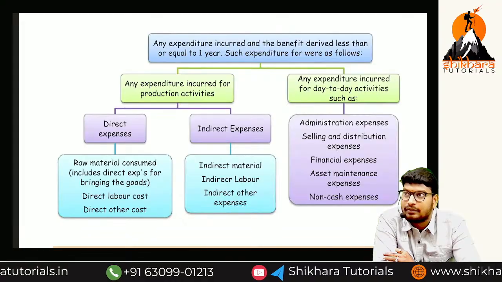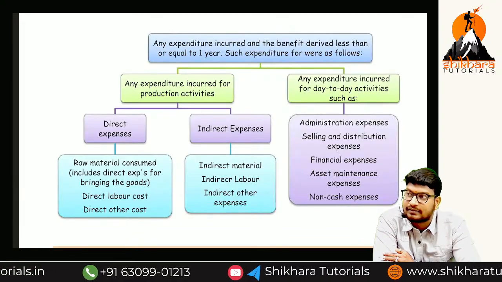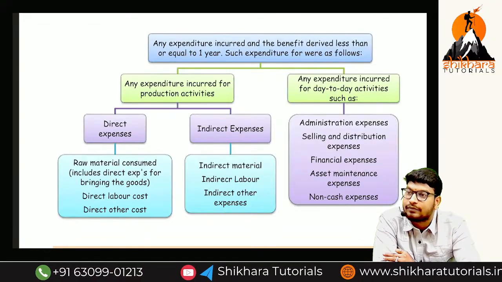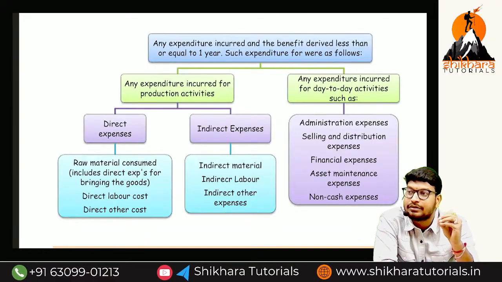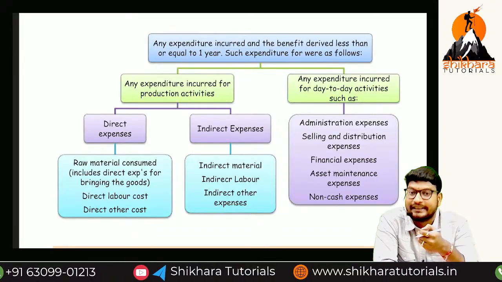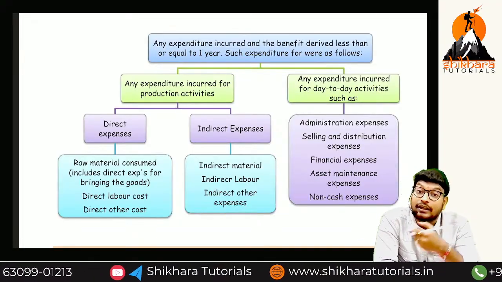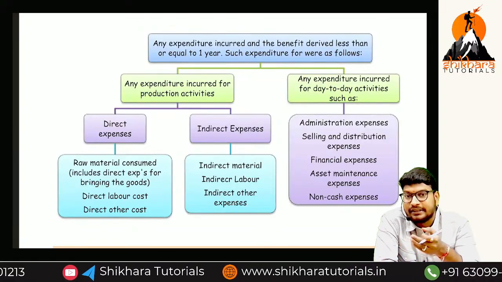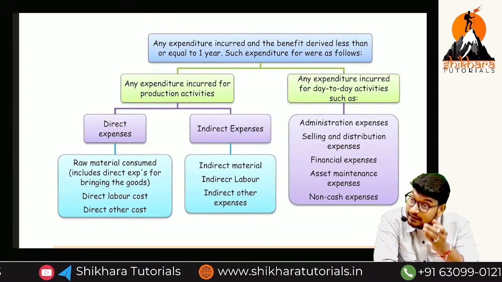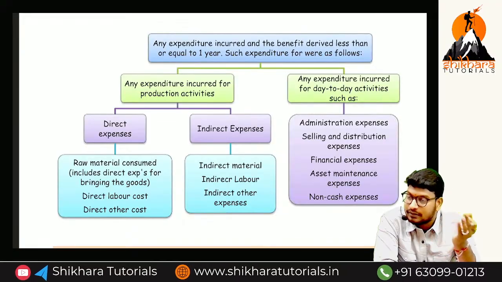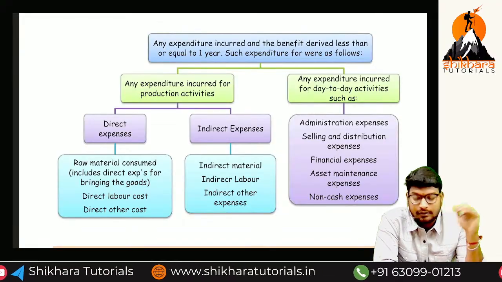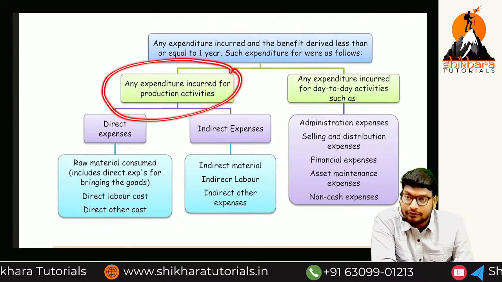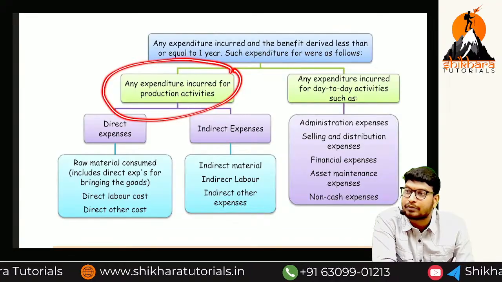If you take an example, any manufacturing industry, in order to manufacture a cloth, what raw material will be used? Thread. First they will take the cotton, from cotton to threads, thread to colored threads, and the colored thread to what? Cloth. So like that they go through the steps of the process. In that, the costs you have incurred for production of a cloth is called a production expenditure.